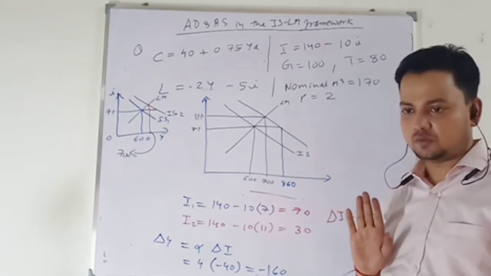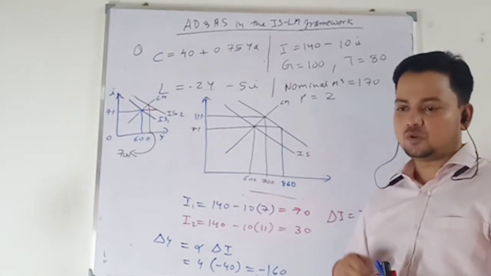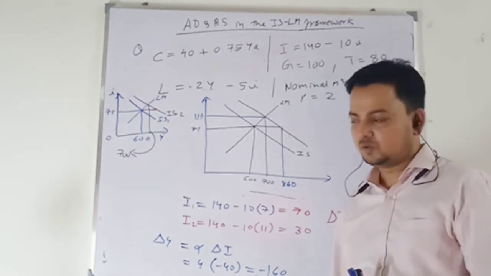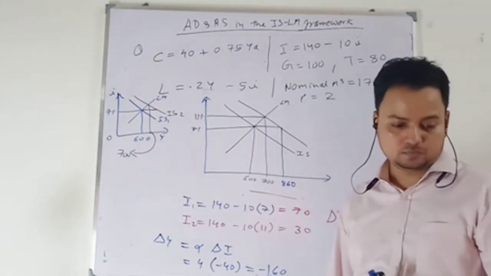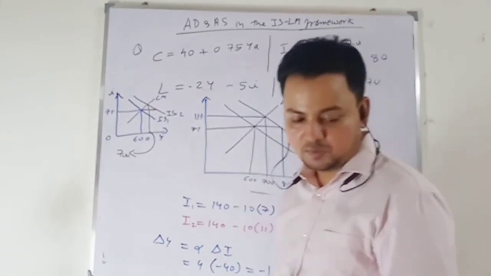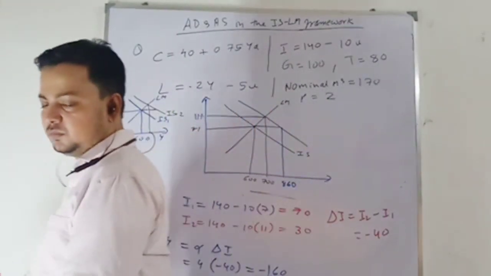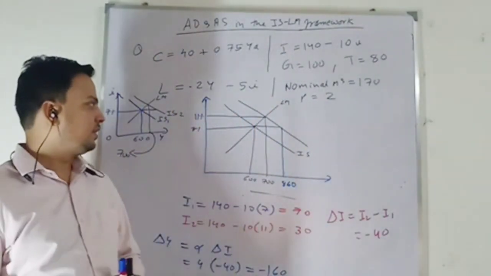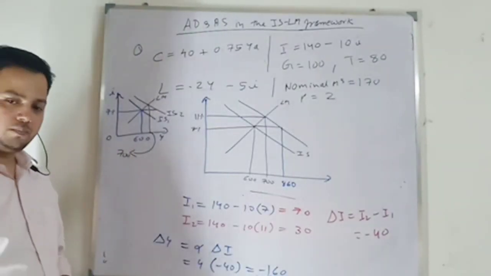That is what I want. So write down, in order to eliminate crowding out or to achieve full multiplier value, how much should be the increase in nominal money supply?